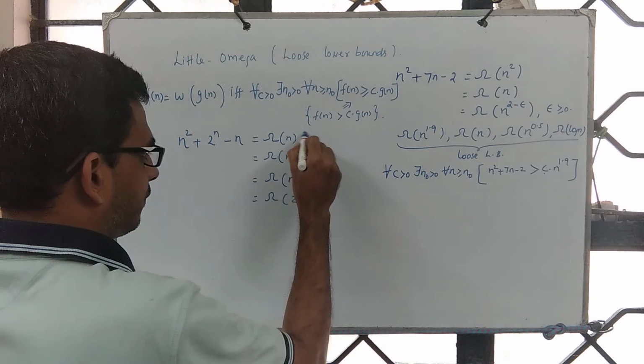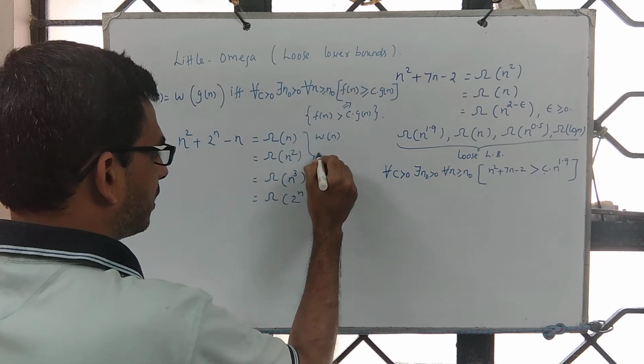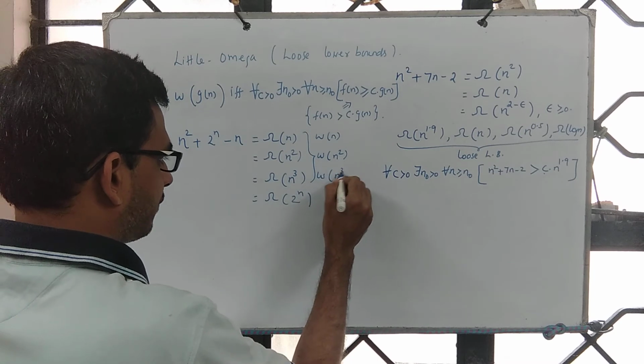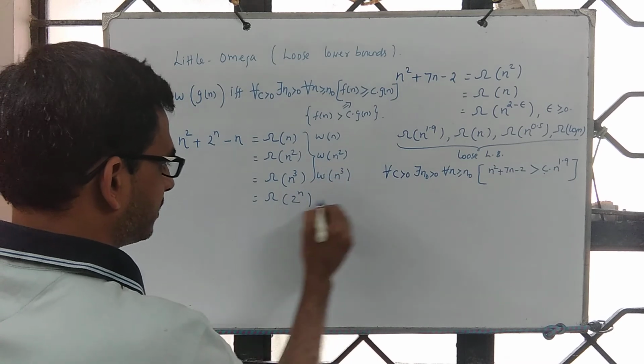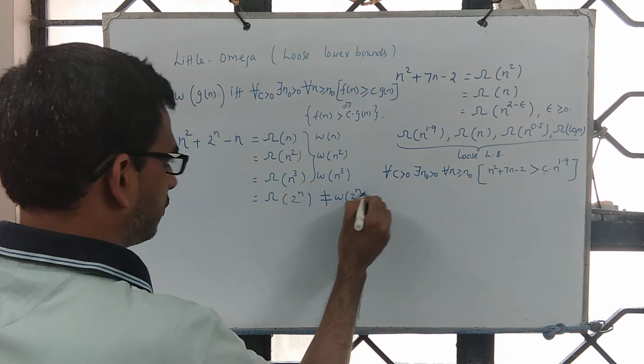And so for all of this, one can also write little omega of n, little omega of n square, little omega of n cube, and this is not little omega of 2 power n.